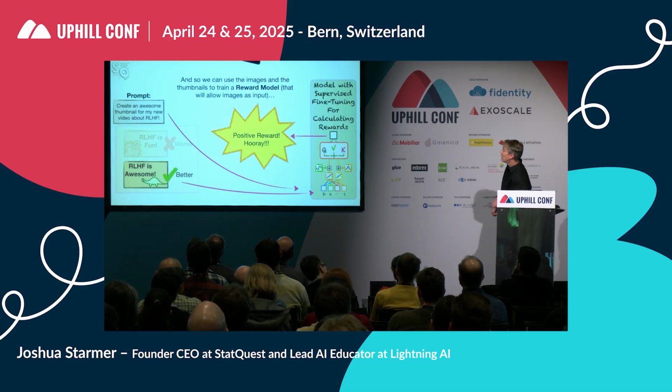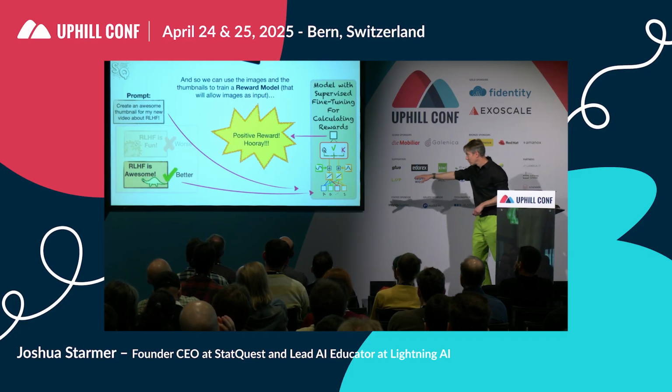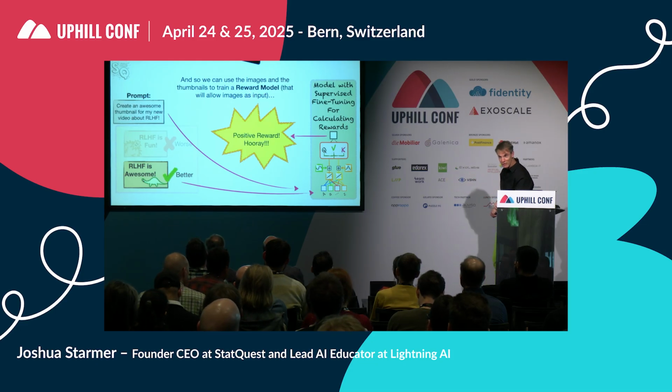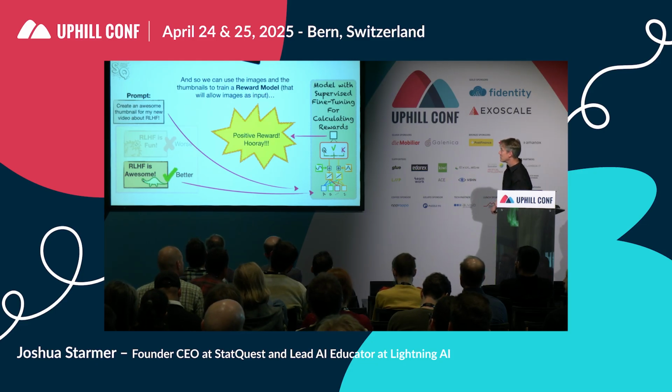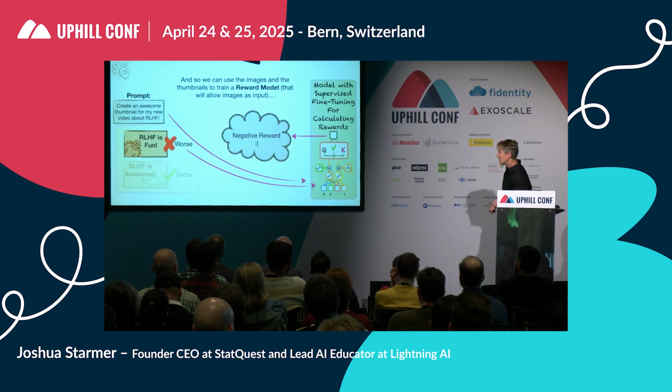And so we can use the images and the thumbnails to train a reward model that will allow images as input. So just ignore that I've got letters in the input. Just imagine we had a multimodal model that can allow images. And it'll give us a positive reward for the one that got more clicks and a negative reward for the image or the thumbnail that got fewer clicks.